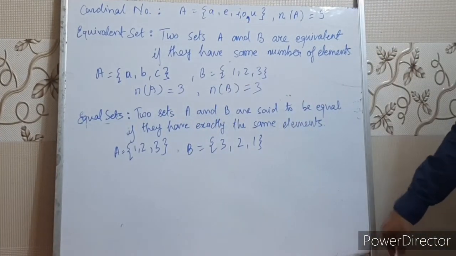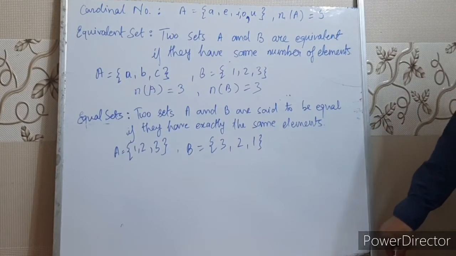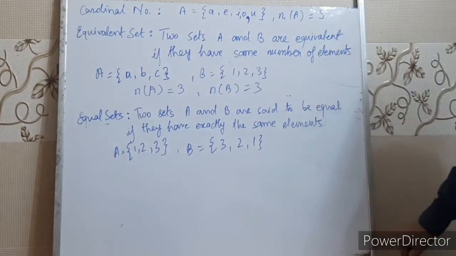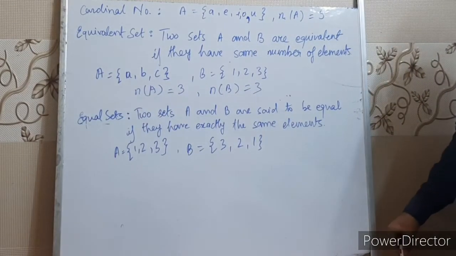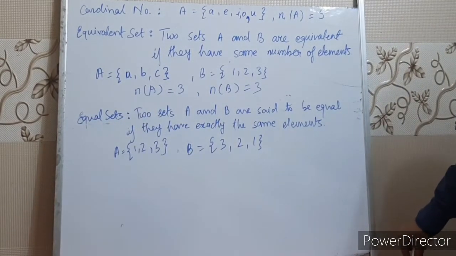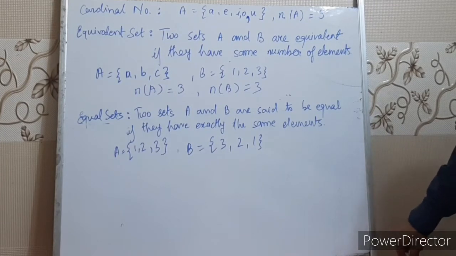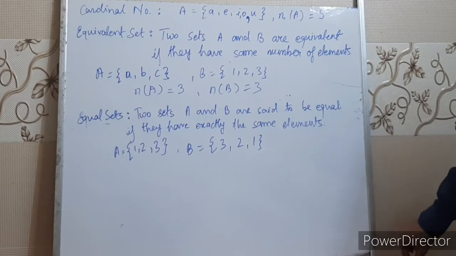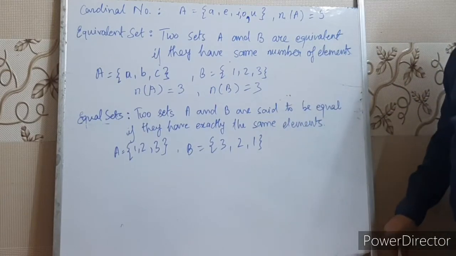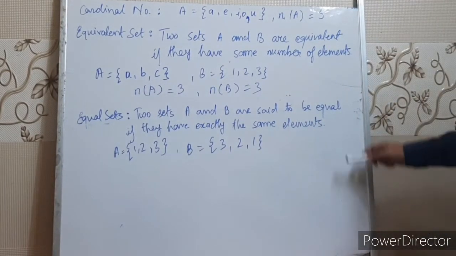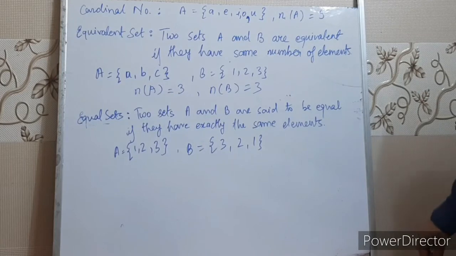That means A and B are equivalent, right children? Next is equal sets. Here we say that two sets A and B are said to be equal if they have exactly the same elements. That means the elements of both the sets should be exactly the same. Here only the cardinal number should be the same for making two sets equivalent, but for equal sets every element should be present in the other set, right?